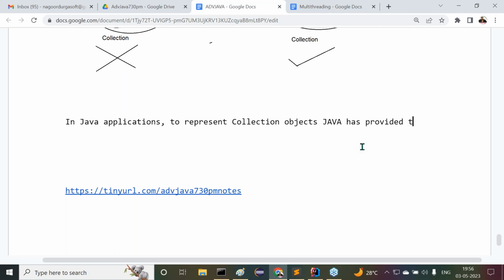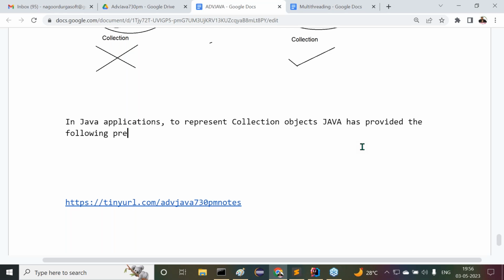In Java applications, to represent collection objects, Java has provided the following predefined classes and interfaces.